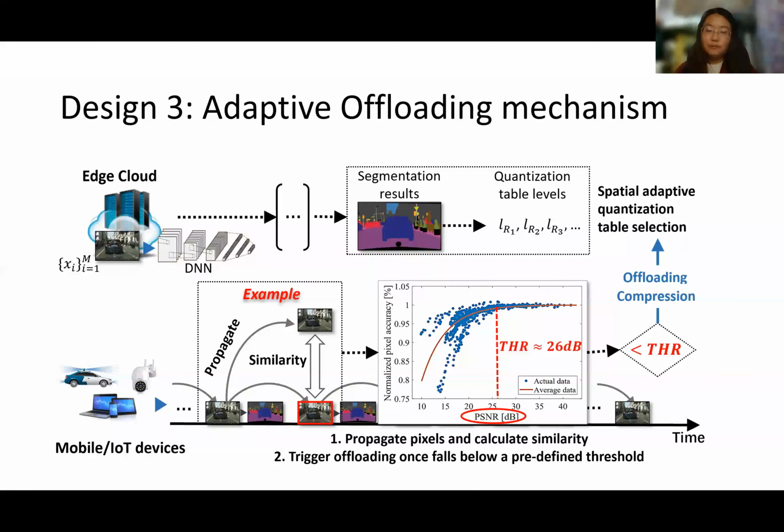Then we compute the pixel-level similarity, such as the PSNR, between the propagated frame and the actual frame to evaluate the degree of distortion. Once the PSNR falls below a predefined threshold, the semantic segmentation accuracy is not guaranteed and the adaptive offloading mechanism is triggered. The mechanism can autonomously adjust the offloading rate according to the real-time video content.